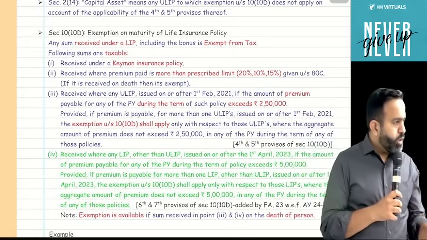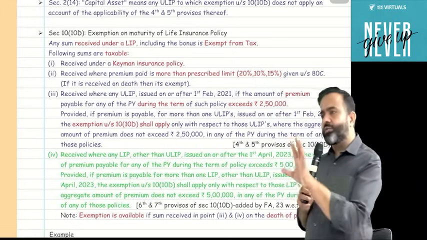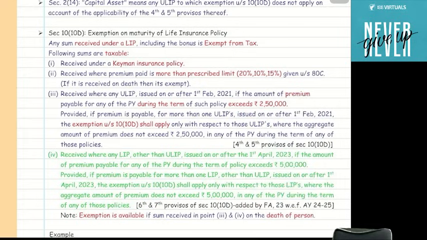Remember, ULIP maturity is always going to be taxable under capital gain because it is treated as a capital asset. It is like a mutual fund, and it is going to be taxable under section 112A at the rate of 10% in excess of 1 lakh. Suppose I got the ULIP maturity after 10 years, and the maturity amount is 1 crore.